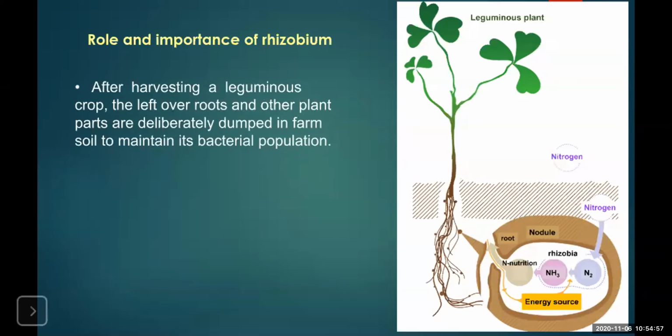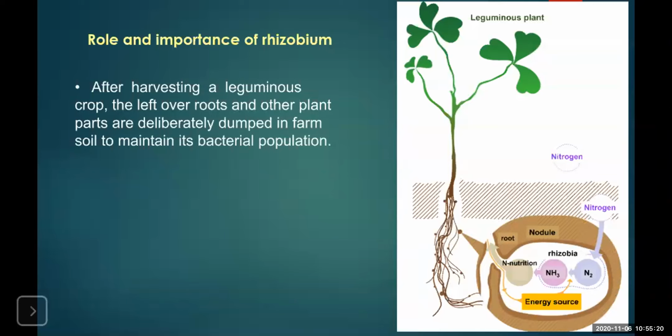Now, how is this rhizobium utilized in the agricultural sector? After harvesting the leguminous plants crop, the leftover roots and other plants are deliberately dumped in farm soil to maintain its bacterial population. So what is done?